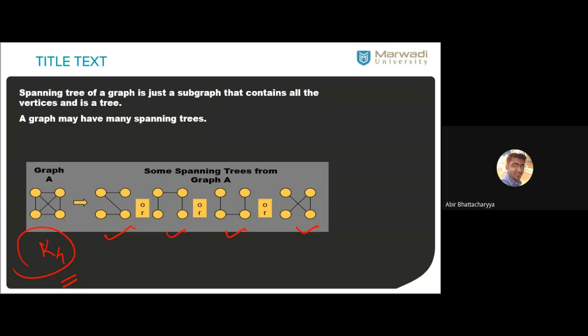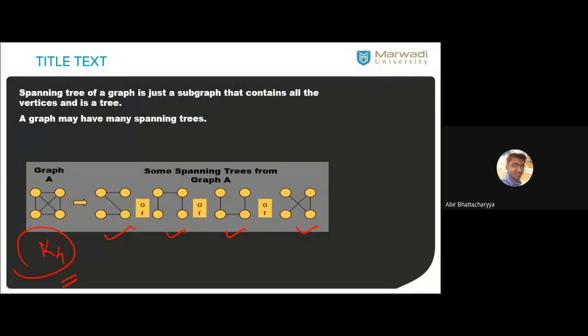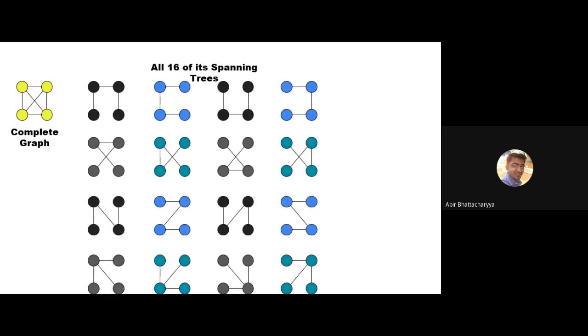All right. So let me show you the graph, the spanning trees. All 16 possible spanning trees are these. These are the spanning trees.